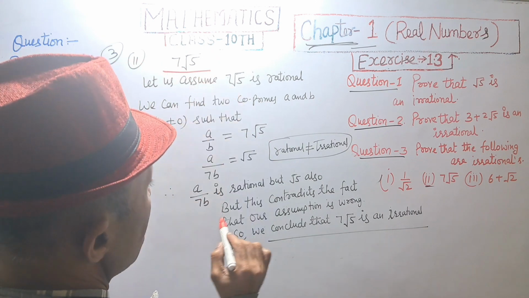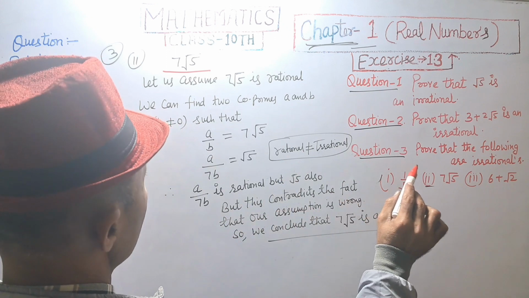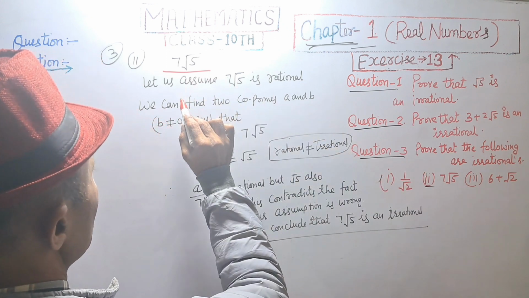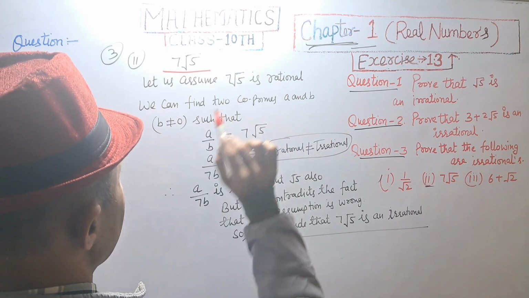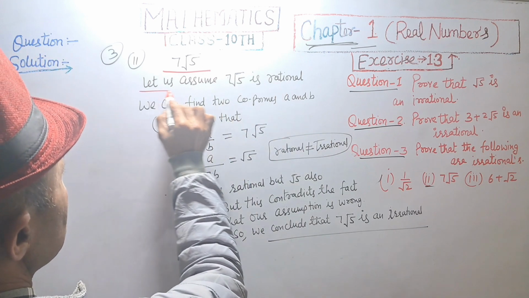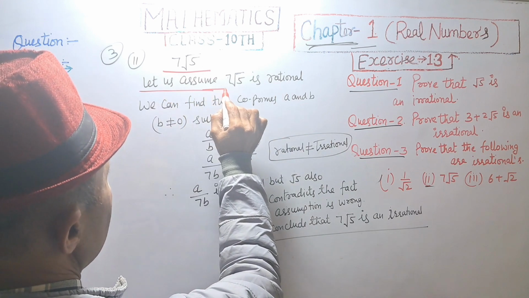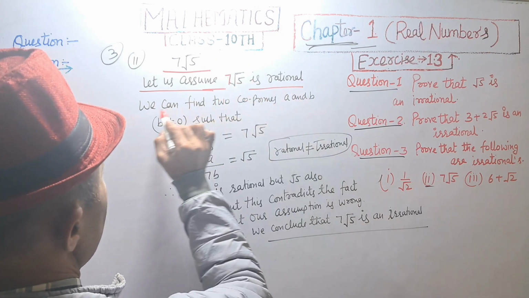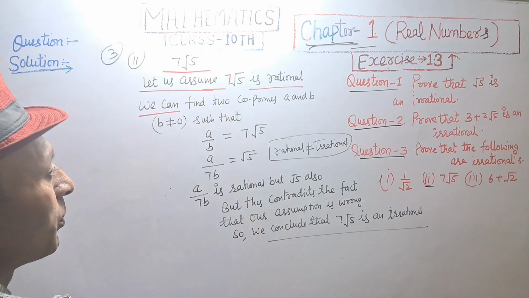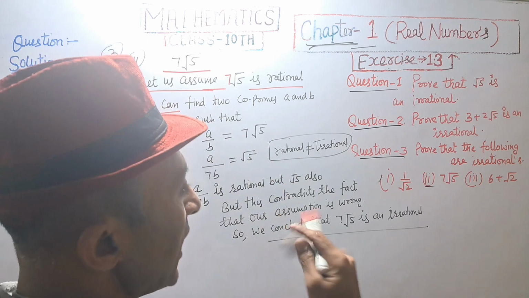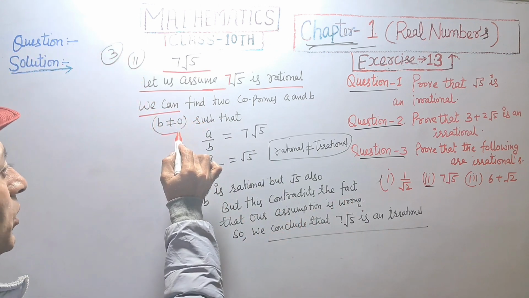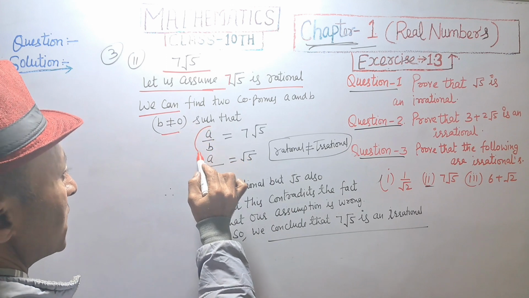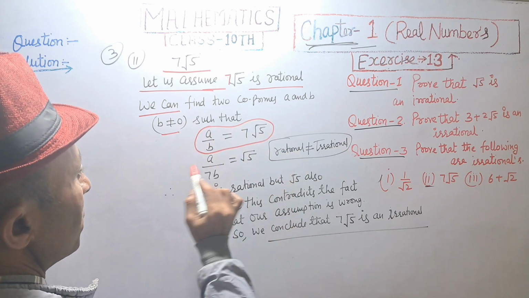We want to prove that 7 root 5 is an irrational number. Let us assume that 7 root 5 is rational, and we can find two co-primes, two integers a and b, such that b is not equal to 0 and a upon b is equal to 7 root 5.